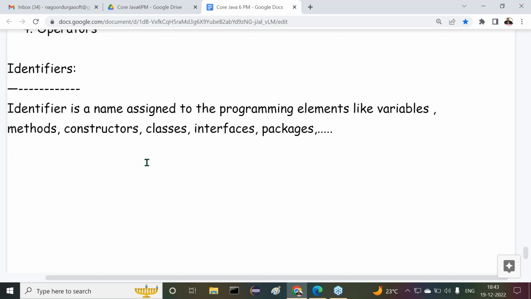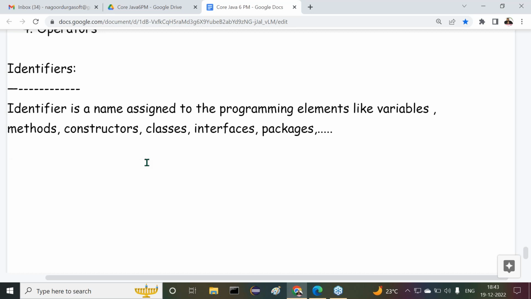Similarly, in the case of Java, if you want to give names to the programming elements, you should not give your own conventions. Java has given a set of conventions to provide names to the programming elements. There are some rules and regulations in Java to provide names to our programming elements.